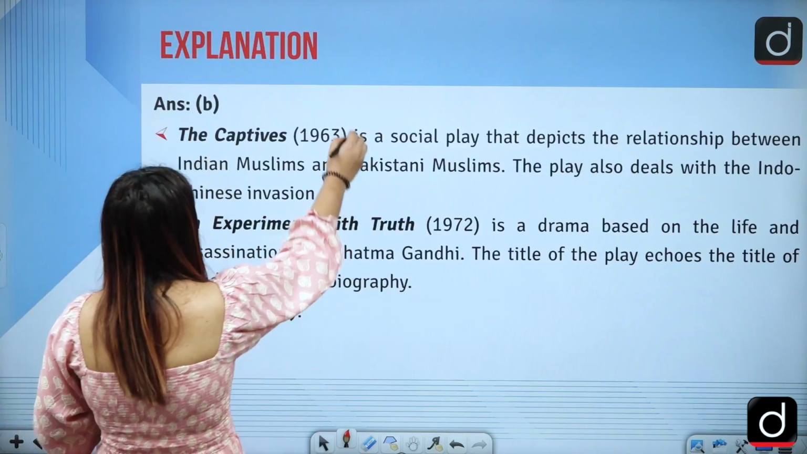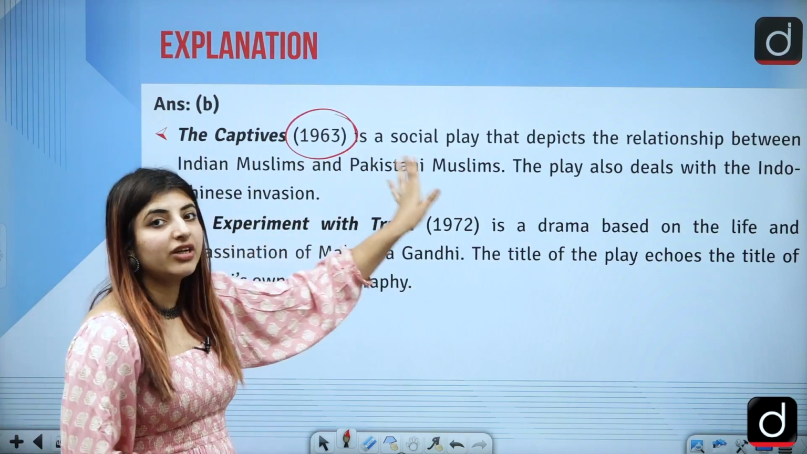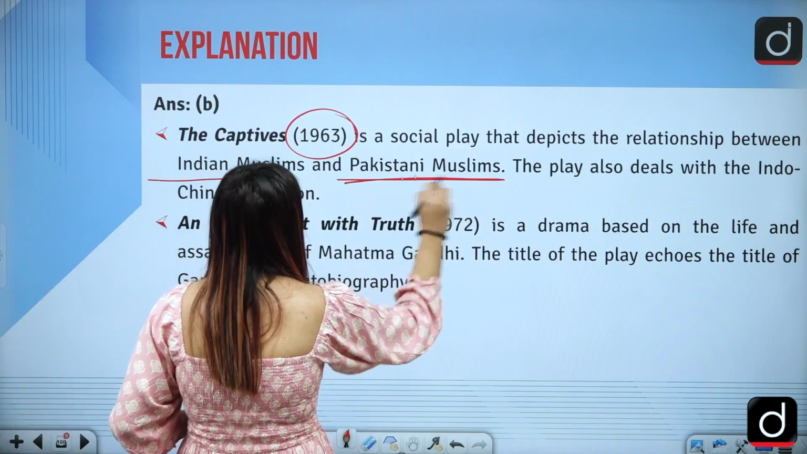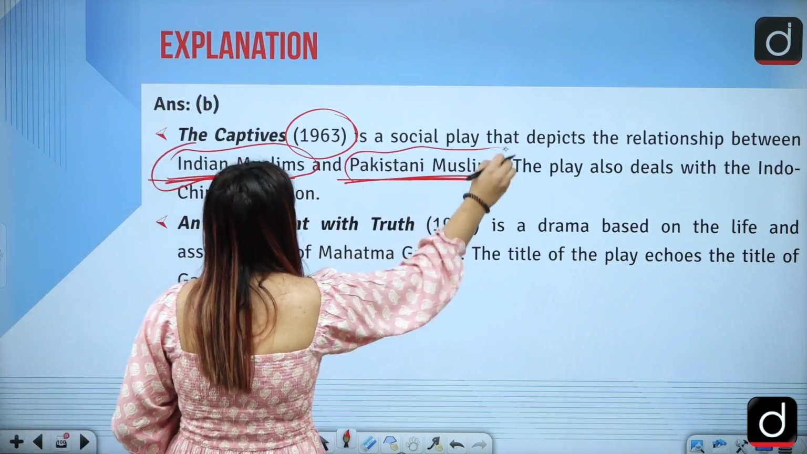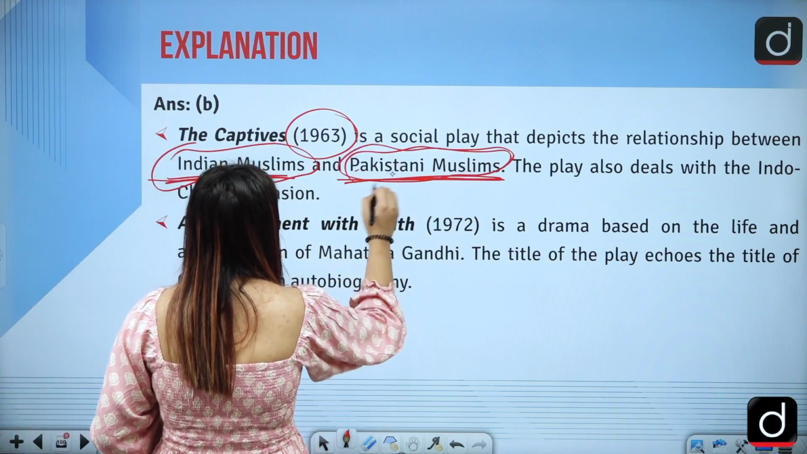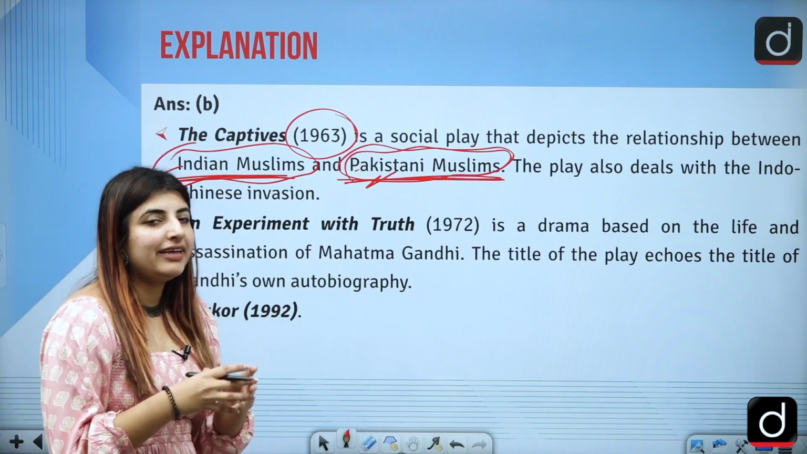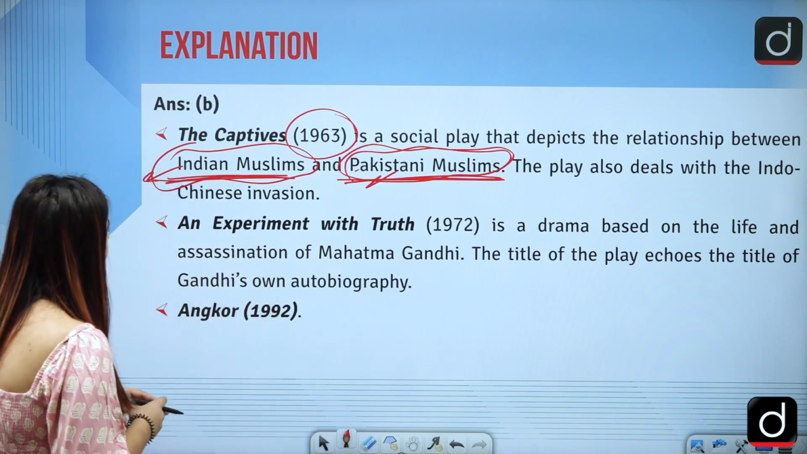The Captives, which was published in the year 1963, deals with the social relationship between Indian Muslims and Pakistani Muslims. So, you see how these two divisions which have been made on the basis of geography, how he has tried to knit such a pattern, such a theme, correct?